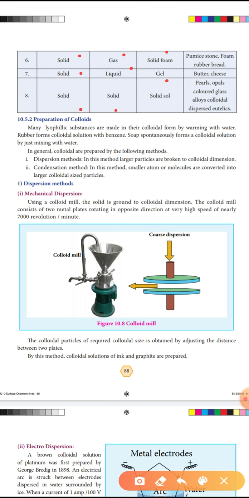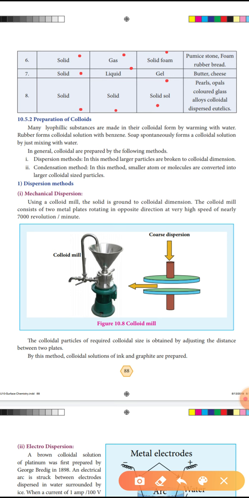Solid in solid, solid sol: pearls, opals, colored glass, alloys, colloidal dispersed metals.